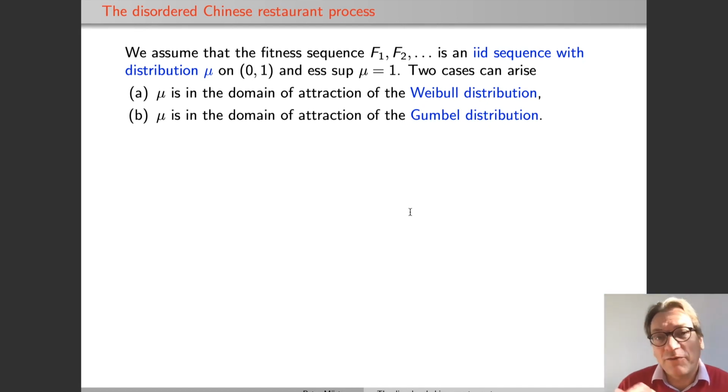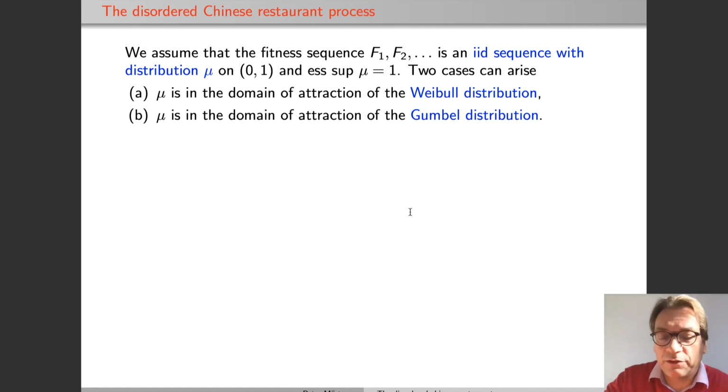Just to remind you, Weibull is exclusively for bounded distributions. Gumbel can be both bounded and unbounded. Okay, so we cover all the cases, although I must say that if we are in the domain of attraction of the Gumbel distribution, there are some mild technical extra assumptions that we are imposing that I'm not going to